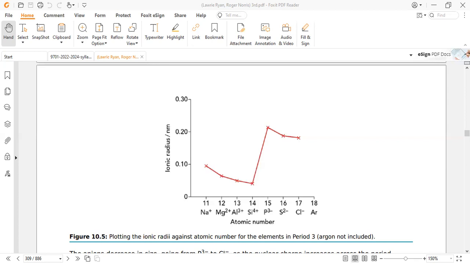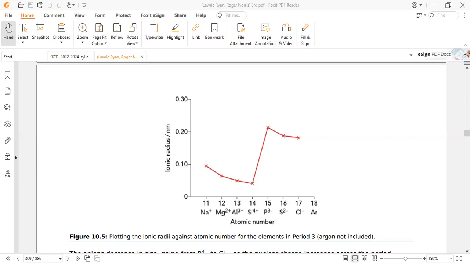How does this graph explain further? Within the metals, as the magnitude of charge increases, for example if we compare magnesium and aluminum ions, the magnesium ion contains 12 protons and 10 electrons, and here there are 13 protons and 10 electrons. So the greater number of protons more powerfully attracts the same number of electrons compared to when the number of protons is lower. More protons more powerfully attract the electrons, and the ionic radius shrinks or decreases.